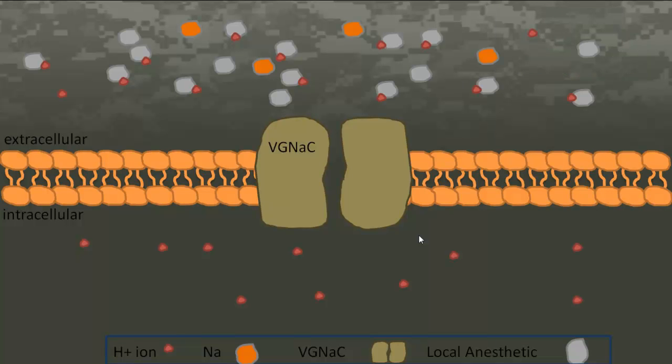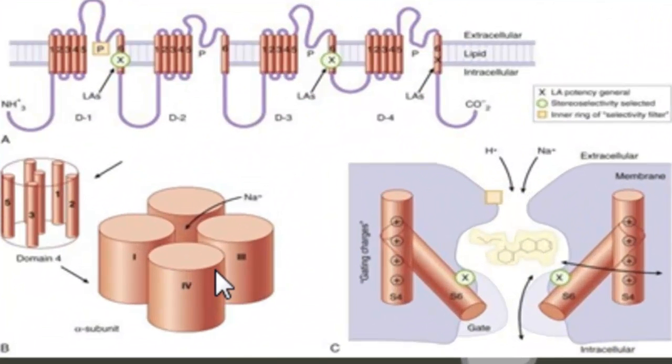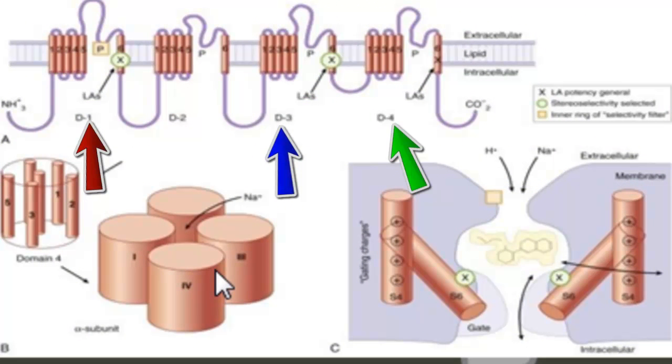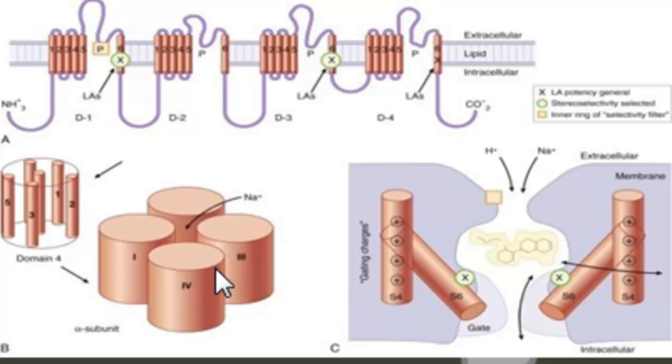Mechanism of action. Local anesthetics block conduction by decreasing or preventing the large transient increase in the permeability of excitable membranes to sodium that normally is produced by a slight depolarization of the membrane. Several hydrophobic aromatic residues in the alpha helix domains 1, 3, and 4 are essential for drug binding. The alpha helix S6 lines the inner cavity of the channel pore. This action of local anesthetics is due to their direct interaction with voltage-gated sodium channels.